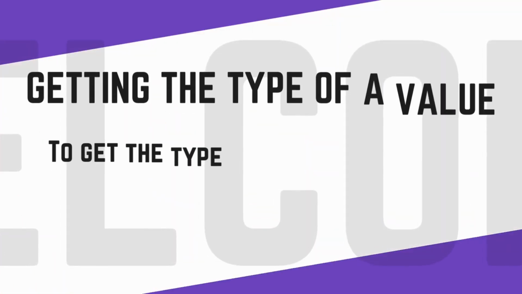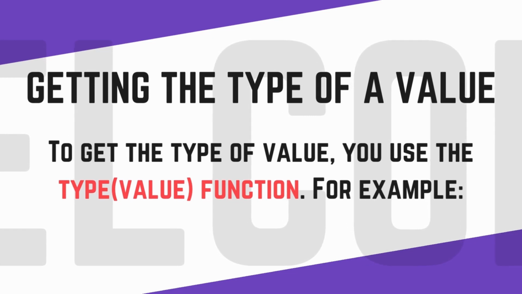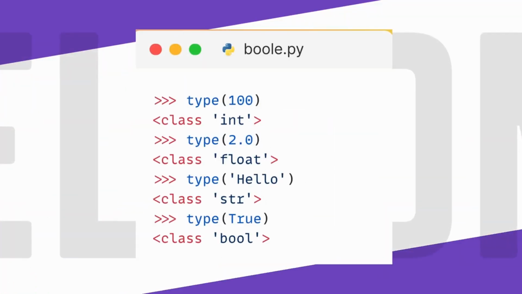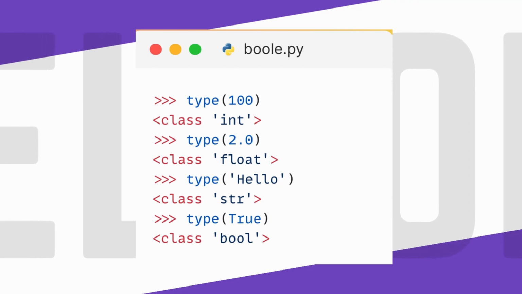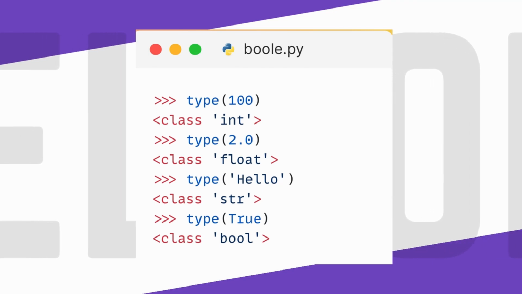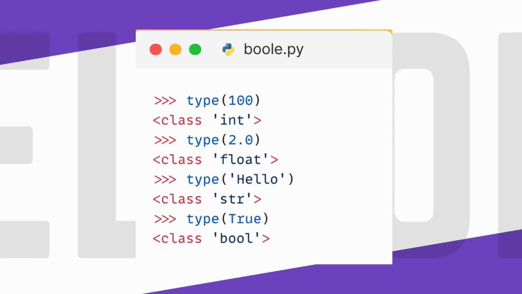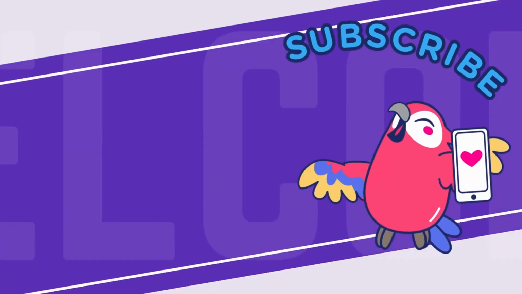Getting the type of a value. To get the type of a value, we use the type function. For example, as you can see, the number 100 has a type of int, the number 2.0 has a type of float, the string hello has a type of str, and the value True has a type of bool. In front of each type, you can see the class keyword. It isn't important for now. You will learn more about classes later.